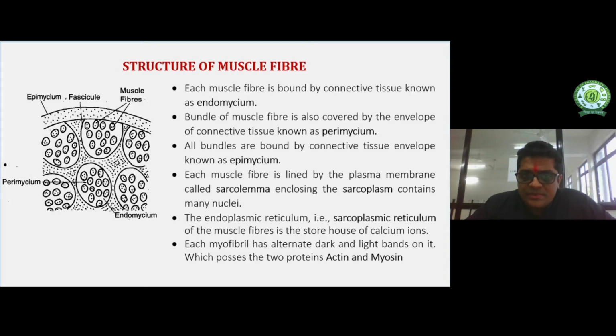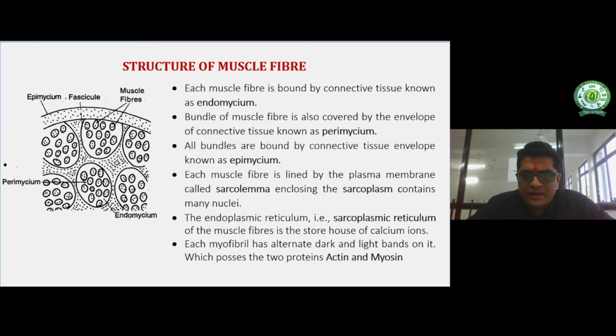So the structure of the muscle fiber: each muscle fiber is bounded by a connective tissue known as the endomysium. The bundle of muscle fibers is covered by connective tissue known as the perimysium. All the bundles are grouped together and bounded by connective tissue known as the epimysium.